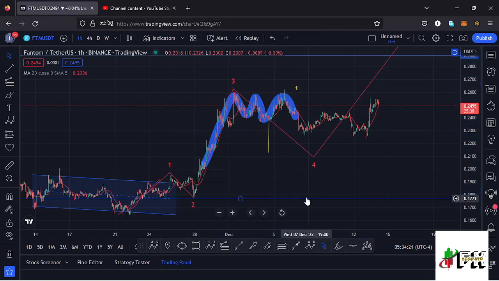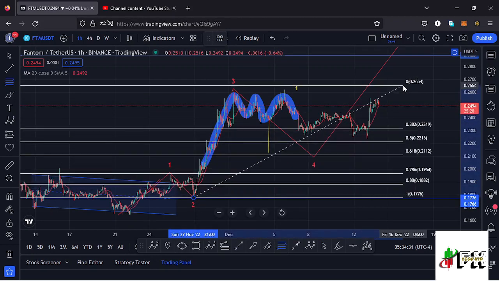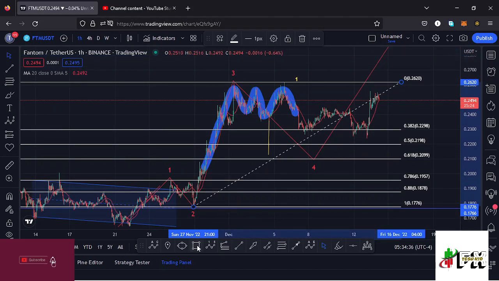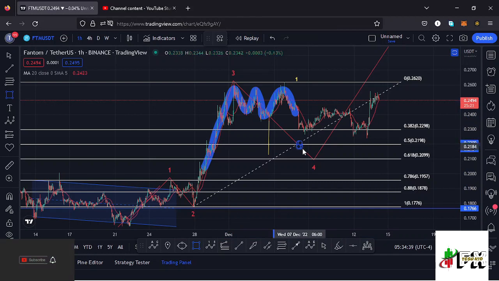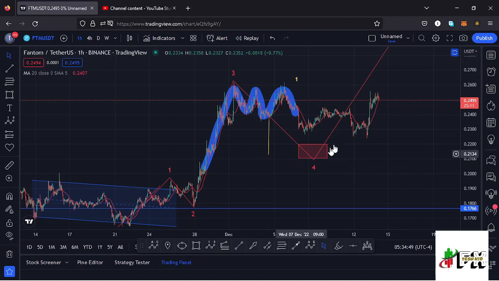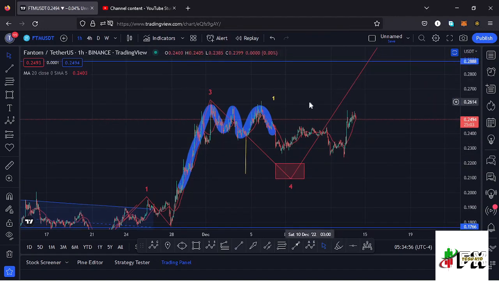And after seeing the formation of that wave 3, whatever I expect next is a bit of a retracement to the lower side in the formation of this wave 4. Using the Fibonacci's, connecting them from the low of the second wave to the high of that wave 3, that gives me a minimum target area to the lower side in the formation of this wave 4 between the fib level 0.5 and the fib level 0.618, which I can mark here on the charts, which perfectly lies between the $0.22 mark and the $0.2 mark. That is the minimum that I'm expecting this retracement to the lower side to fully maximize the formation of that wave 4 before we see an impulsive movement to the upside in the formation of that wave 5.